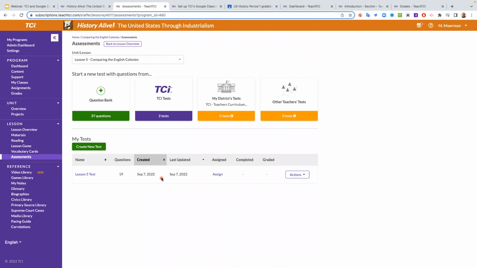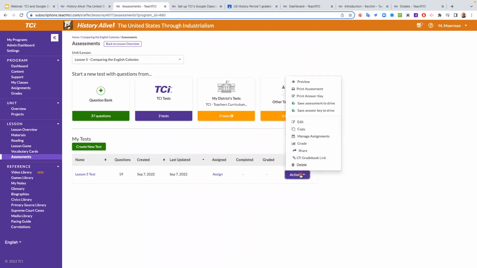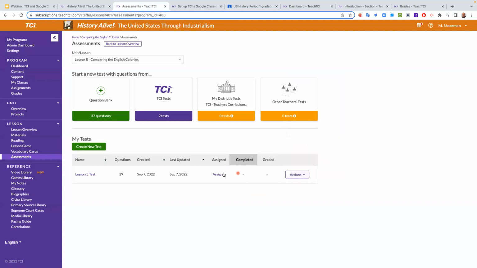Now, you want to assign that. Okay, so here we go. We're going to assign it. You're going to go to actions, and I'm going to click on here. Oh, it's right here. It's not actions, excuse me. It's right there. Assign. It was right under my nose.